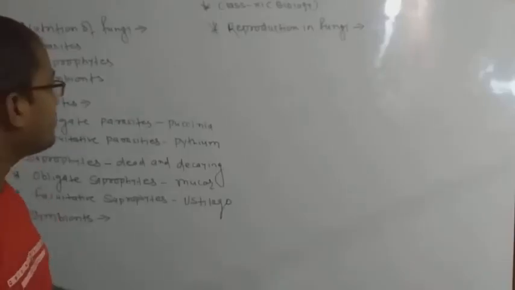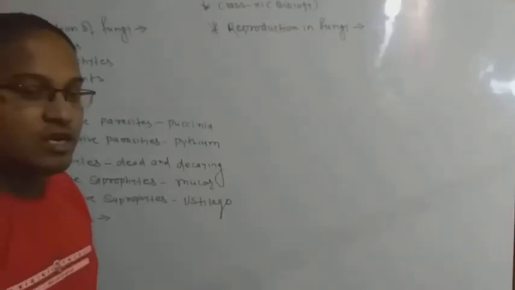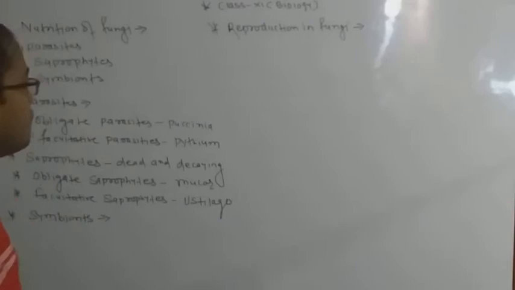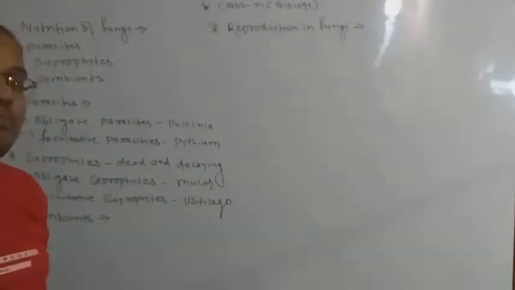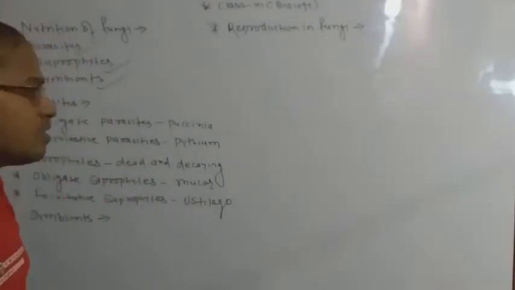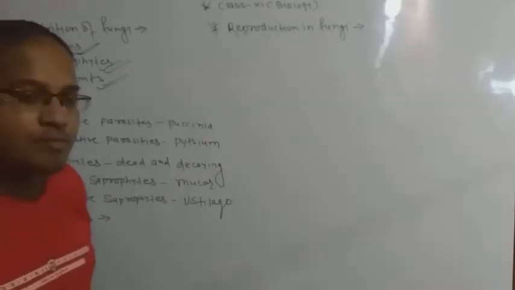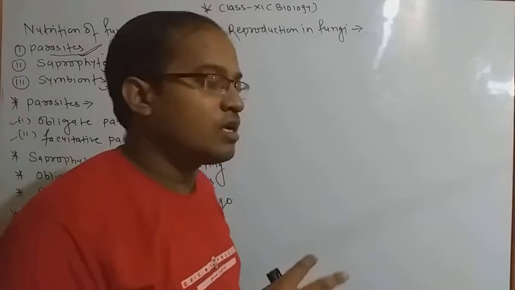So here we have to discuss the nutrition of fungi. Okay, after completing the vegetative structure of fungi we have to discuss the nutrition of fungi. There are several types of nutrition in fungi, but mostly fungi have three types: first is parasitic, second saprophytes, and third is symbionts. Most important, when the question asked in your board exams or other exams is what is the mode of nutrition in fungi, you have to make special notes on only those types. You should not write on obligate and facultative. It is not an important thing, but it is written in your syllabus book, so here I am going to tell you that.